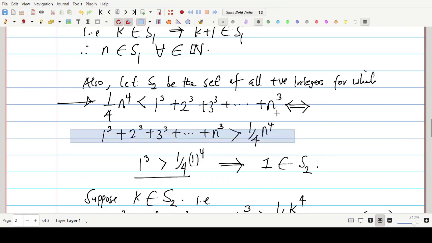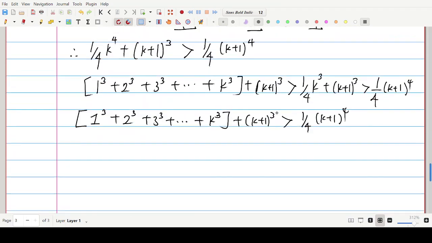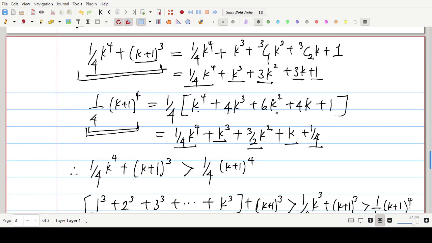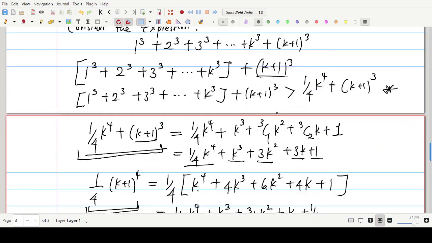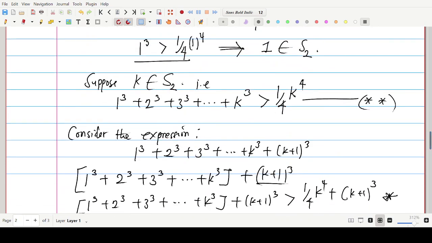If you observe, the last statement we've made is the same statement as this, but this time around n is replaced by k plus 1. Compare carefully and you discover that. Observe this statement. You see that it's the same thing as the one we're coming from. So in other words, our supposition, which is star star, here it is again, our supposition of star star has implied the statement, but this time around using k plus 1. So we can now write the following implication.